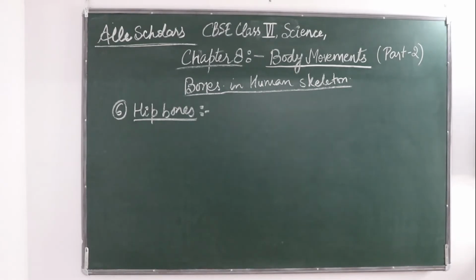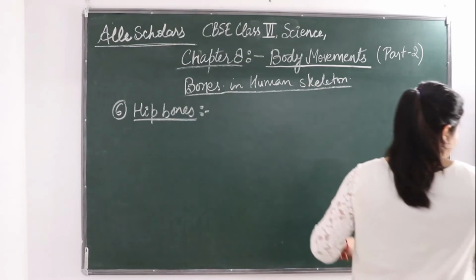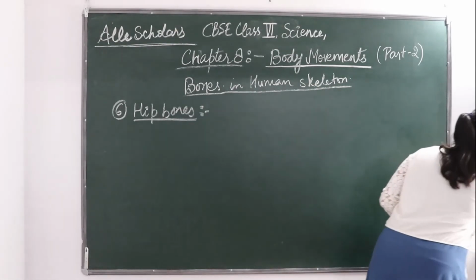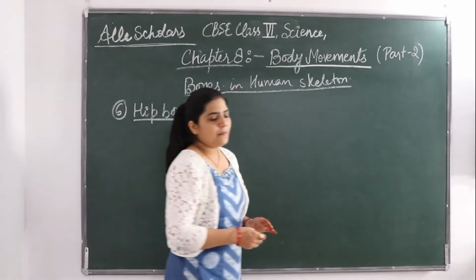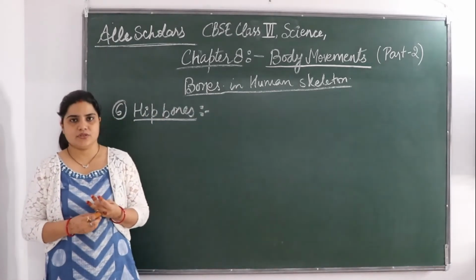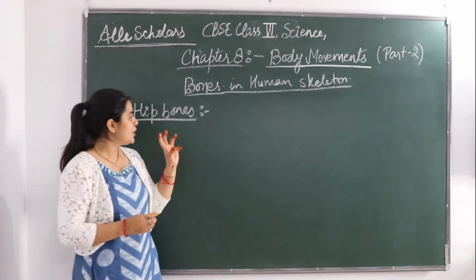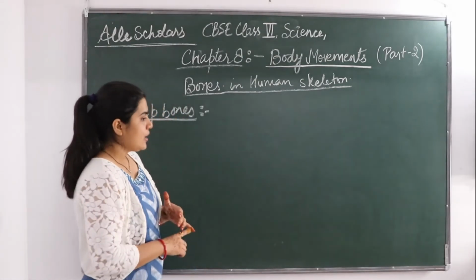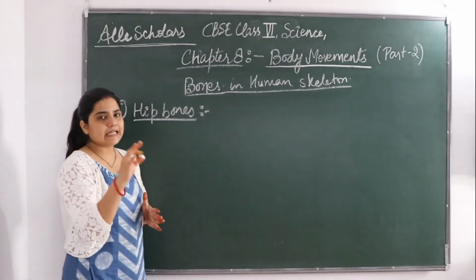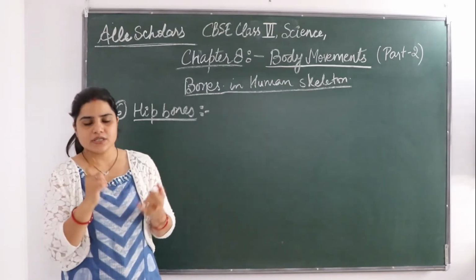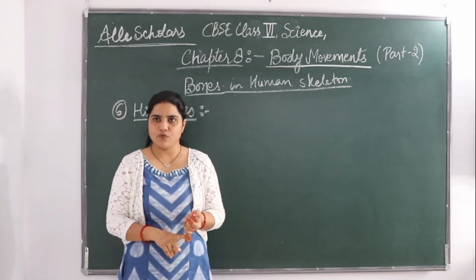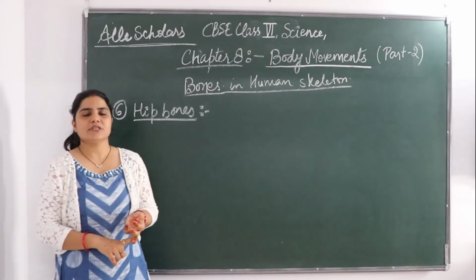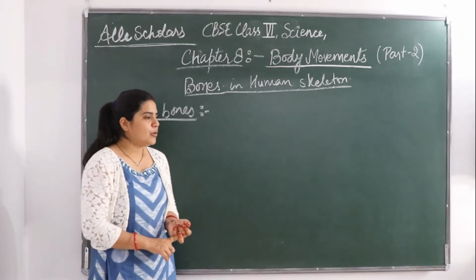So the sixth type of bone is the hip bone. The hip bone is formed by the fusion of three bones. Three bones fuse together to form hip bones. Hip bones are basically flat and large bones.